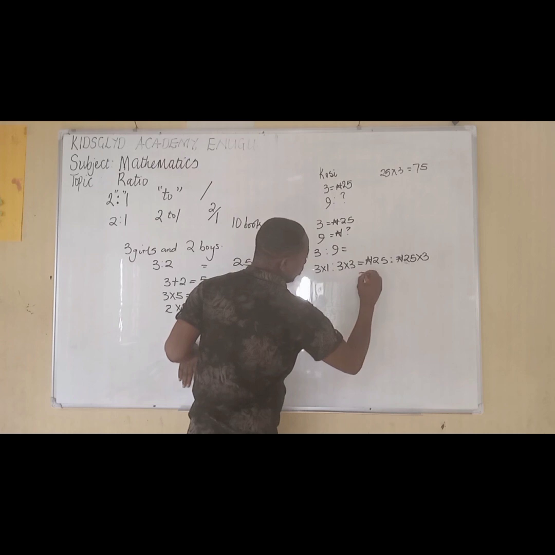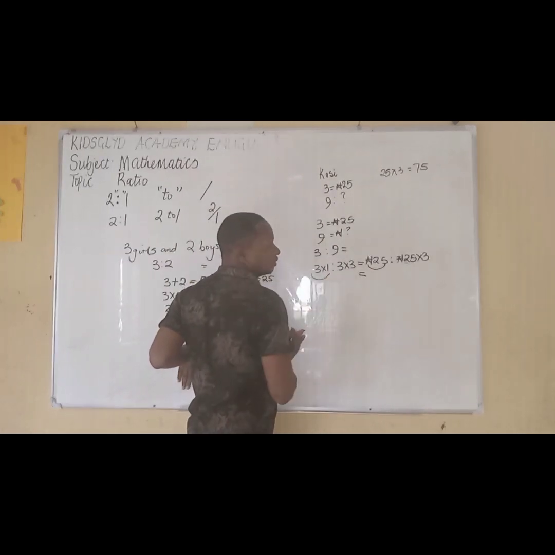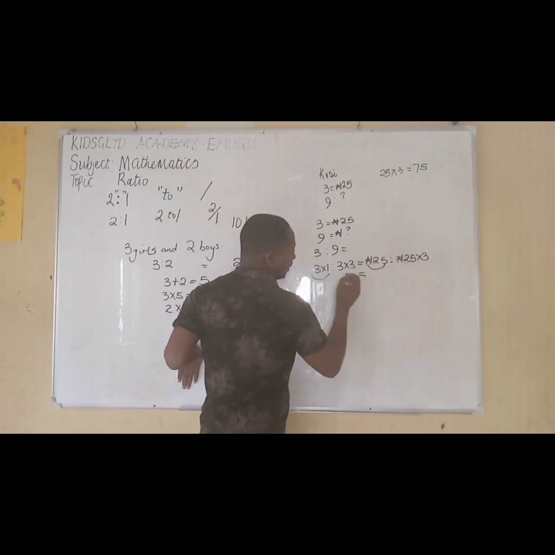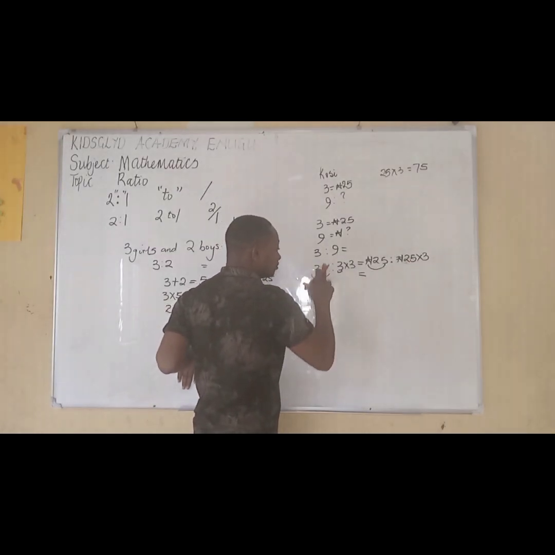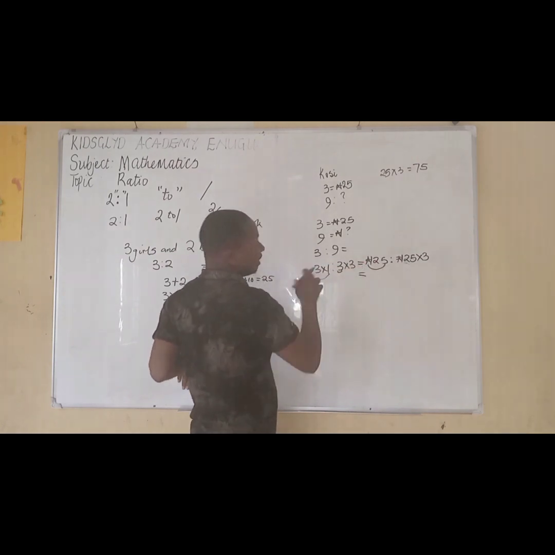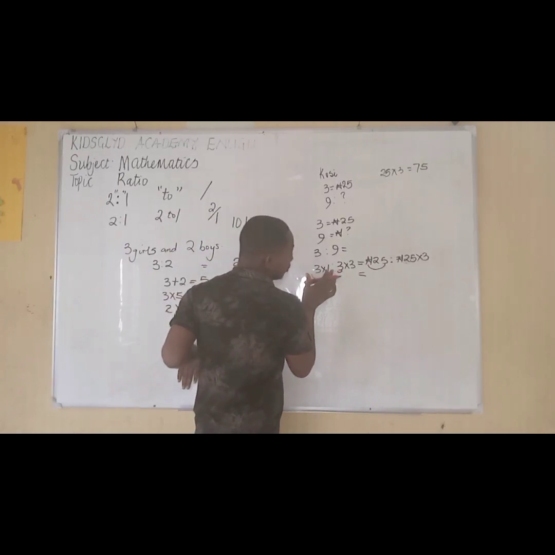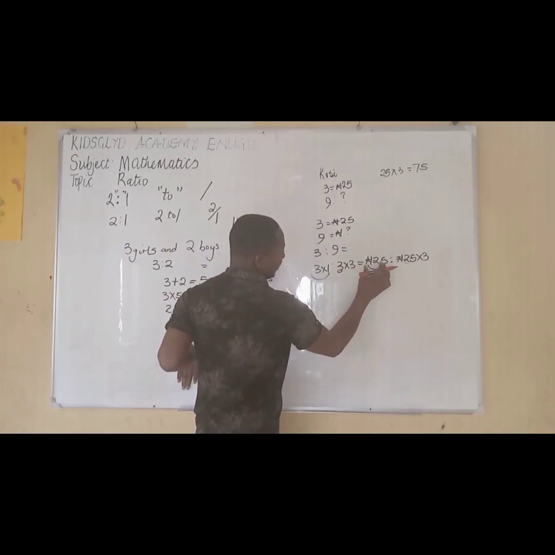So this will become equal to, because this first 25 naira is for this, while the second 25 naira is for this 3, because 3 times 1 is still 3. So even if I remove this, it's still the same thing. But just because of the multiplication here, that's why we have to add this. 3 times 3 gives us 9. 3 times 1 is still 3. So that means 3 exercise books is 25 naira. Then 3 times 3 here is 9.